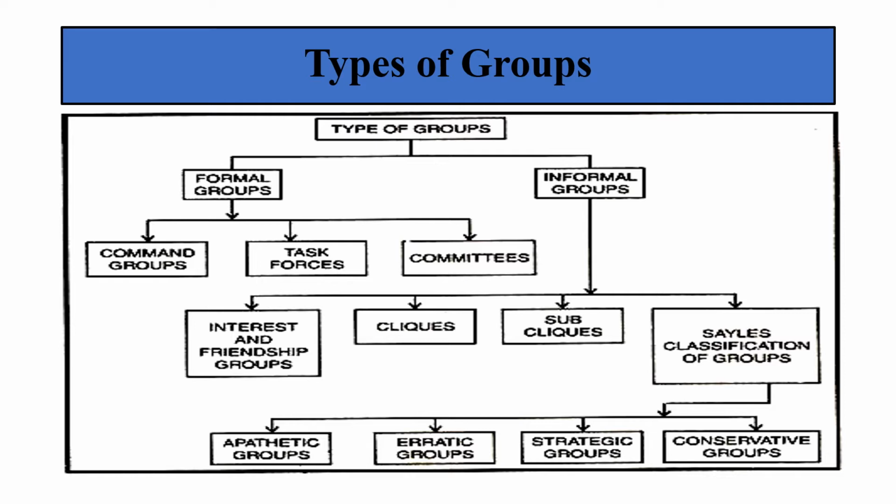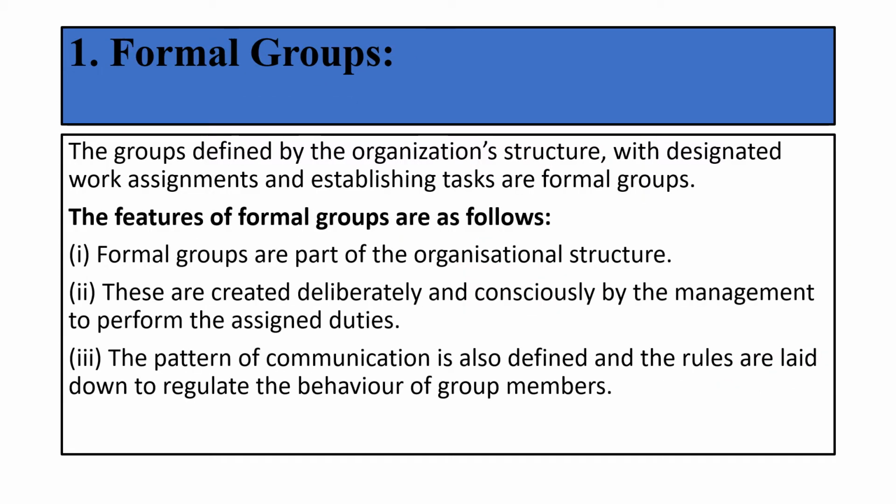Every person has got his own responsibilities, duties, a designation. The communication channel is clearly set. All these are the features of a formal group. So the basic meaning of formal group is it is organizationally structured and it is deliberately formed by the management, where it becomes easy for them to give individual tasks to every member.